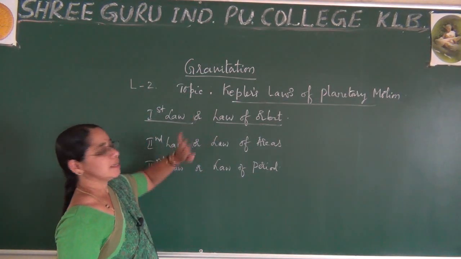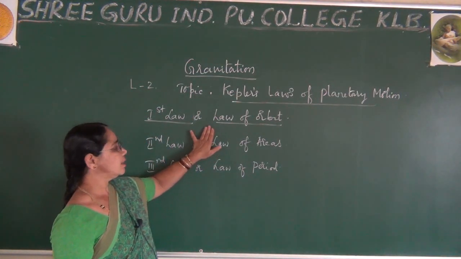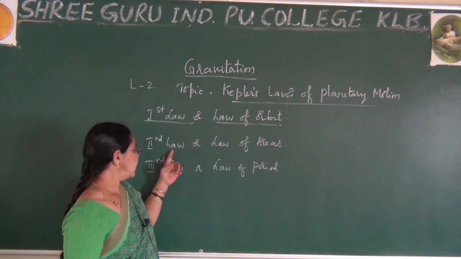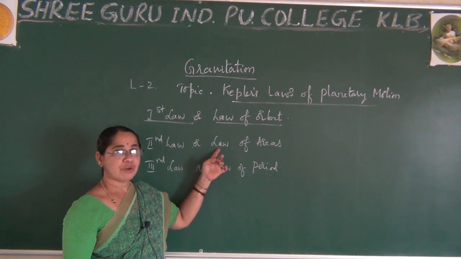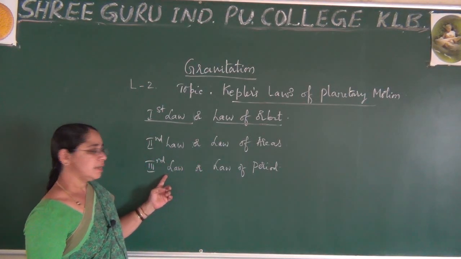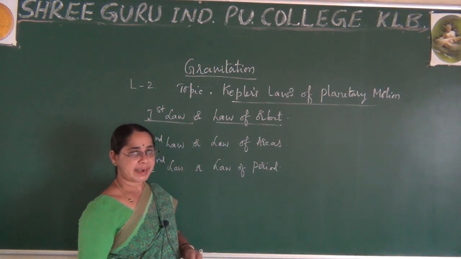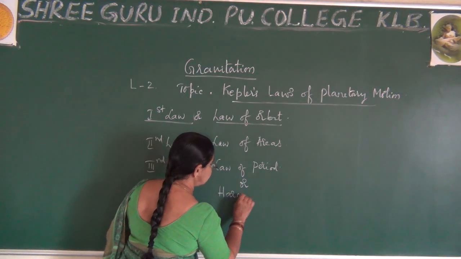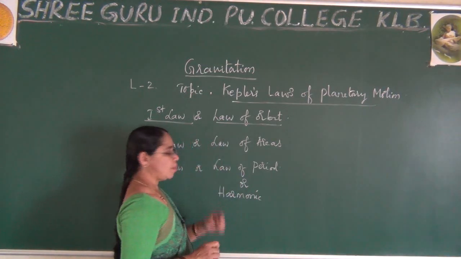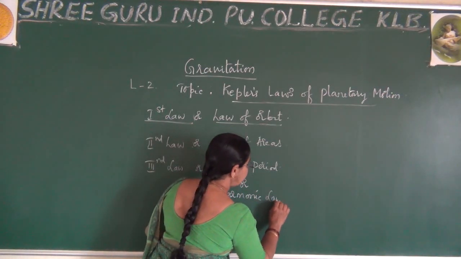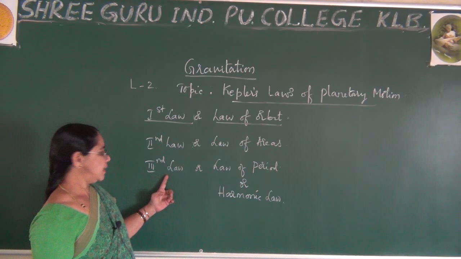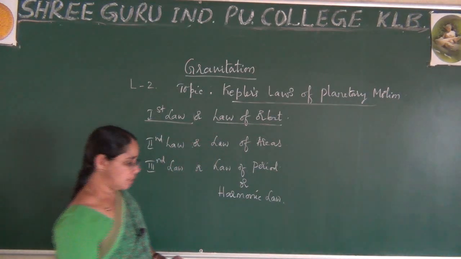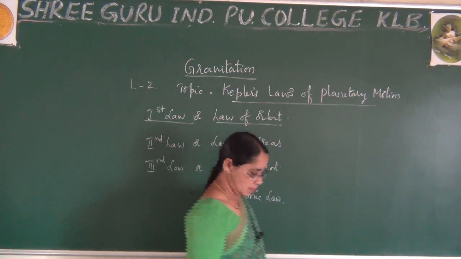So remember, he has formulated 3 laws. The first law is also called the law of orbit. The second law is also said to be the law of areas. The third law is also said to be the law of period. One more name for it is the harmonic law. So you come across the name harmonic law in competitive exams, where the harmonic law is none other than Kepler's third law, or the law of period. These are the 3 laws which we come across under planetary motion.